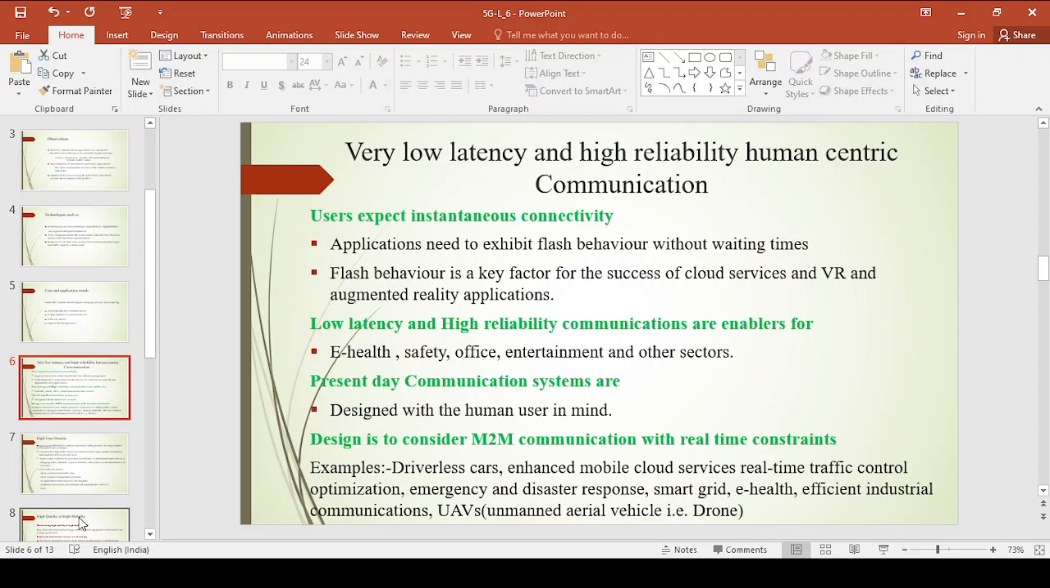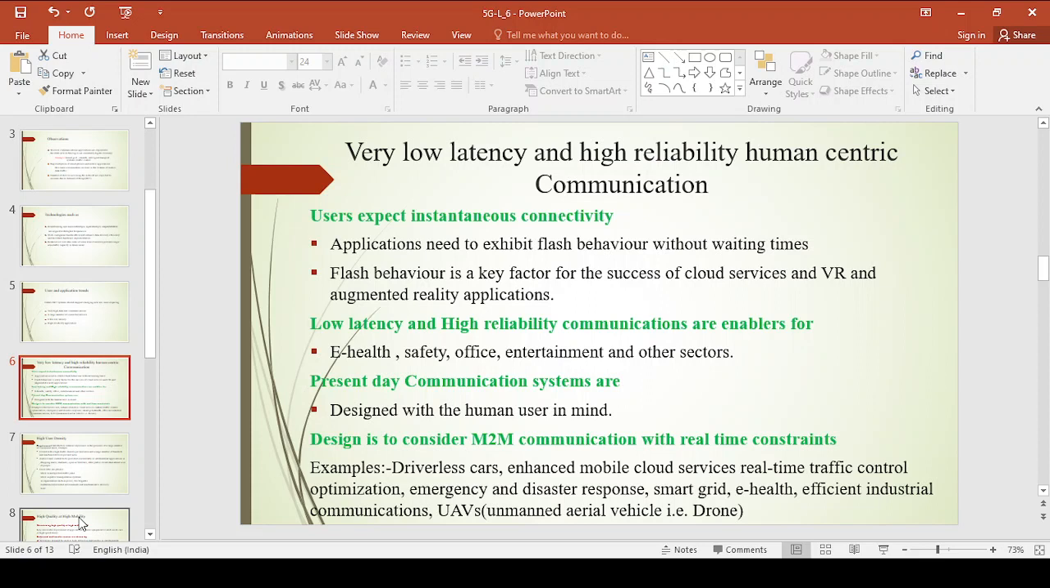Because of this flash behavior, we are succeeding in cloud services, virtual reality and augmented reality applications. Now we are expecting this low latency with high reliability communication in sectors like e-health, safety, office, entertainment and so on. Present day communication is where we are designing a communication system with the human user, right? Nowadays the communication system is designed with the interference of the user. Now in the future generation system, either it may be 5G or 6G or beyond 6G, we are expecting M2M communication, nothing but machine to machine communication, where you will observe there is no interference of a human, right?